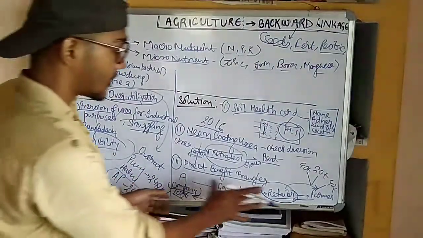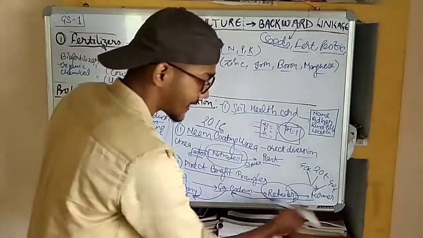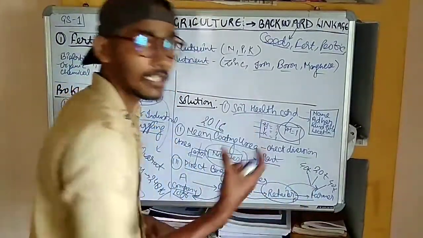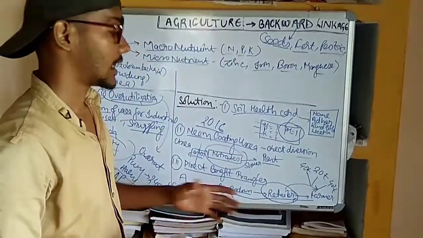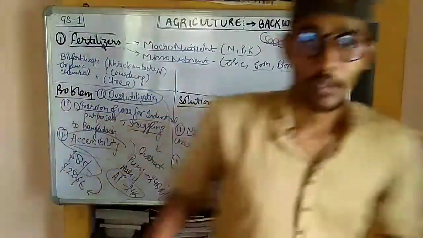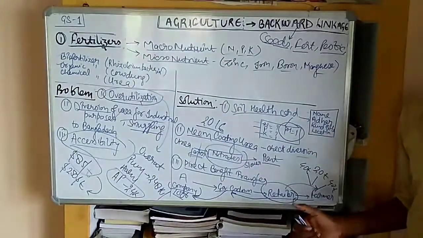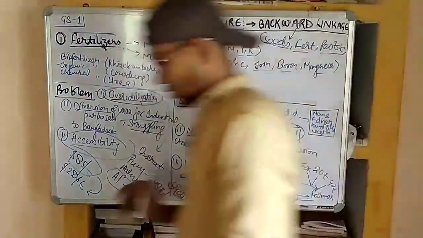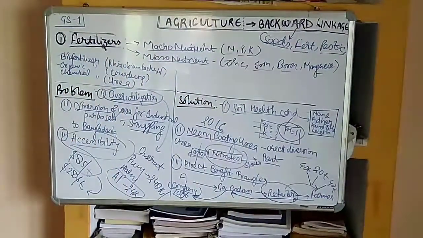So in that way, corruption can be decreased because of the direct benefit transfer, and the farmer can directly avail the benefit. They can have in their account the money, the subsidy that the government has given. So we have solved the problem of the fertilizer sector. Now we will look at pesticide.